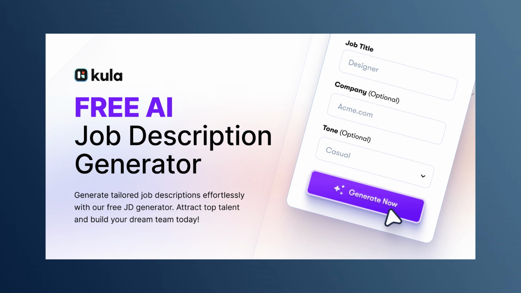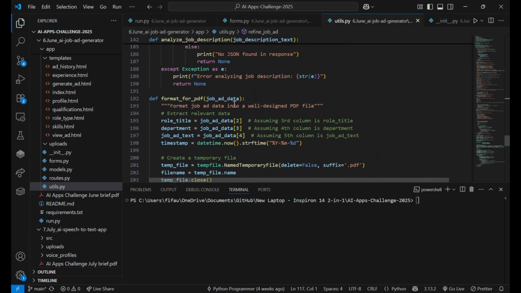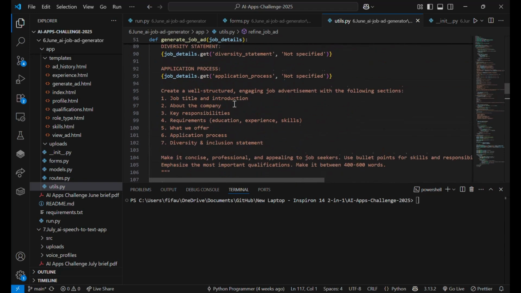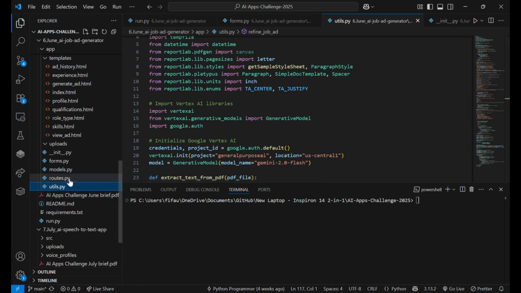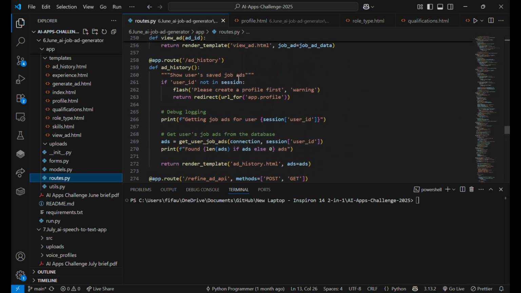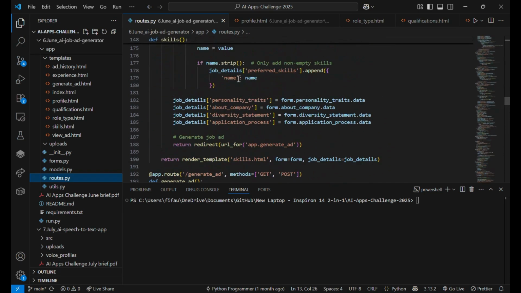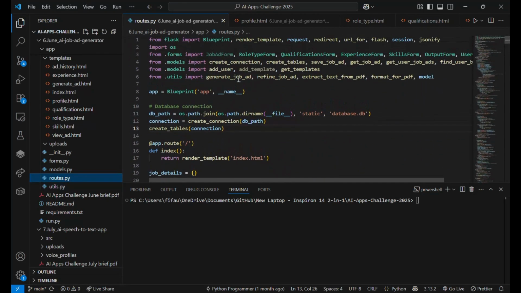Then came June and I flipped it around with the AI job ad generator. This one helps employers and recruiters generate job postings using all the different options. And so now showing the code for the June project, the AI job ad generator. So we've got all the methods here. These are the utility methods, including the AI. And then there's the routes here, the main web page methods. We got quite a few different things here, all to do with the job ad.